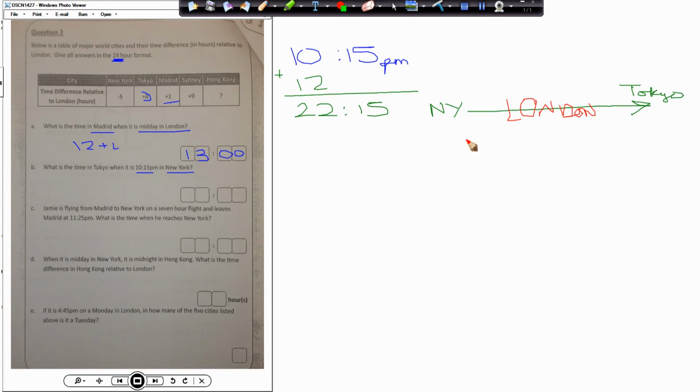To get from New York to London, New York is 5 hours behind, so to change the New York time into London time, we have to add 5 hours.